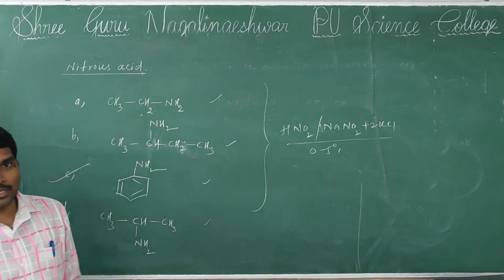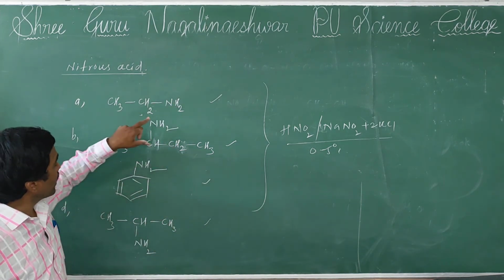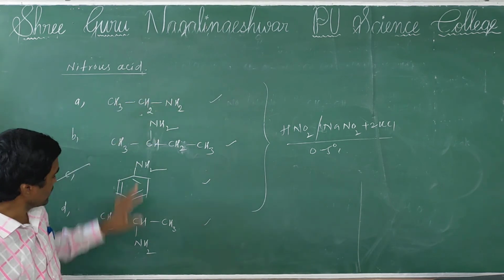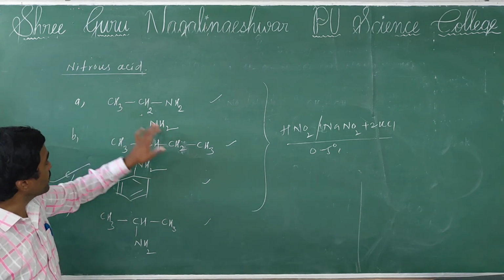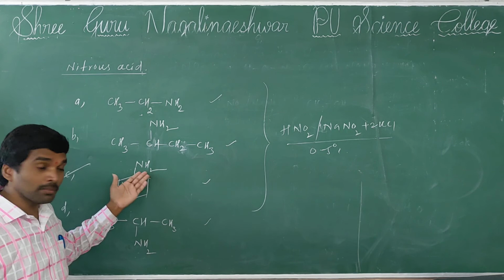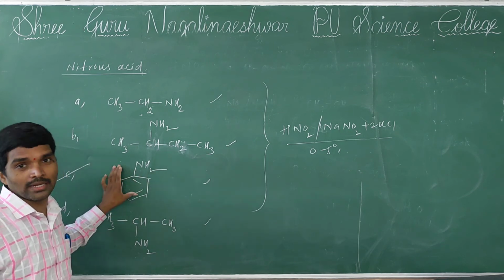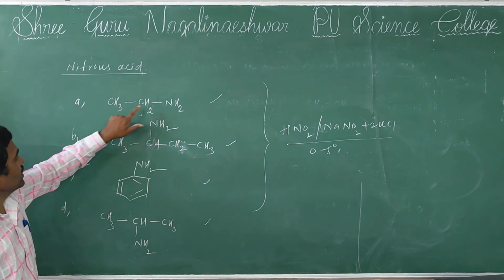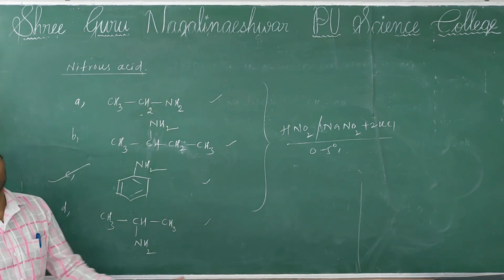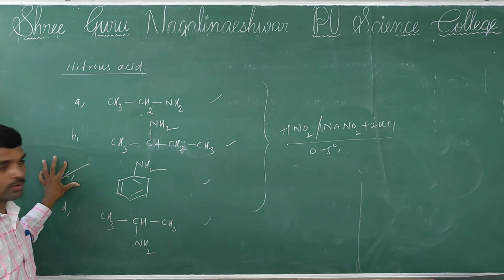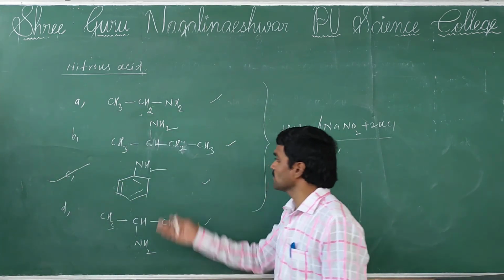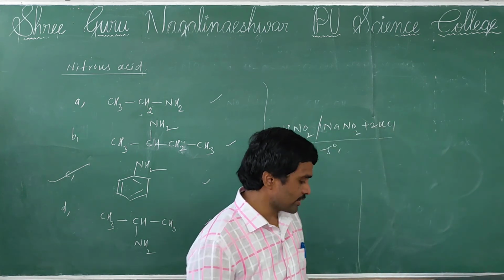Because you know the reason: all primary amines. So this is also a primary amine, this also, this also. All are primary aliphatic amines, but this one is not aliphatic, this is aromatic. Okay. So options A, B, D give the alcohols. C gives diazonium chloride. So your answer is C. Okay. Right. Next.